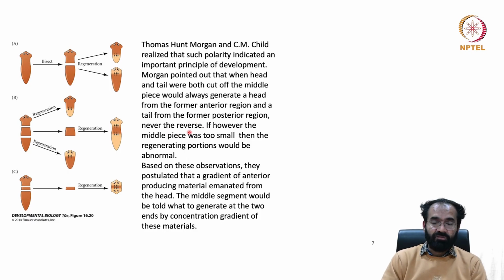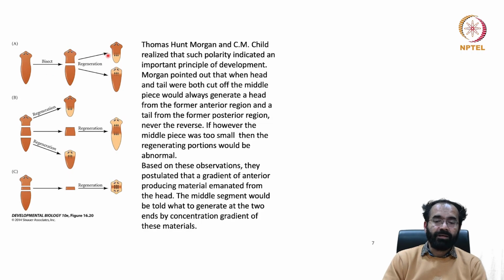and never the reverse. If, however, the middle piece was too small, then the regenerating portions would be abnormal. Based on these observations, they postulated that a gradient of anterior producing material emanated from the head. The middle segment would be told what to generate, and the two ends by concentration gradient of these two materials. You can see here, this is cut into two pieces.